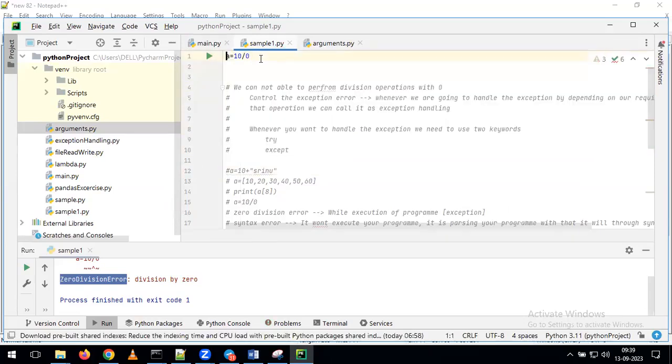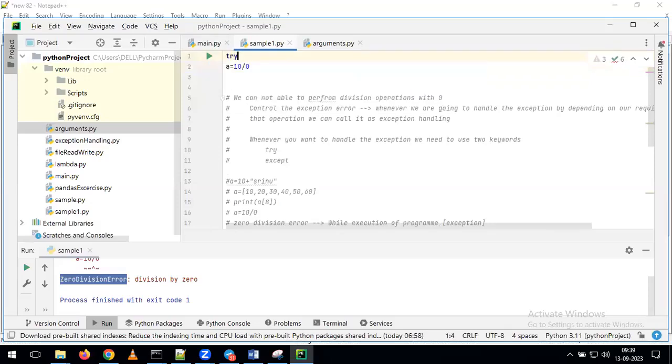Now, see here. First, I'm giving the try keyword. After that, I'm giving a is equal to 10 by 0. Now, on which line of the code do you want to control the exception? You know, when I run this line of the code, I will get some kind of exception. Indirectly, on top of this line, you are expecting there might be a chance for an exception. For that reason, whatever such lines are there, we put all such lines in the block called the try block only.